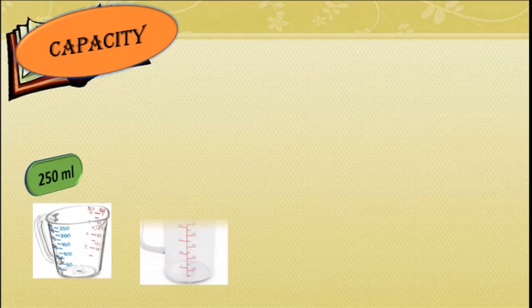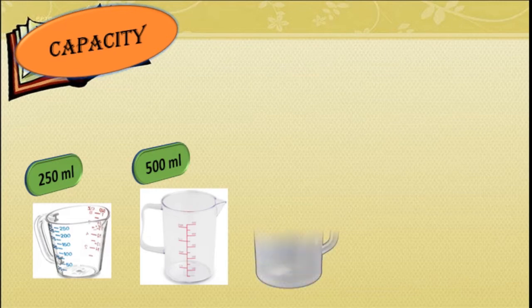Now see this. This is a measure, correct, of 250 ml. What is the capacity of this measure or the jug? Yeah, it has 250 ml capacity. Okay. See this. This has the capacity of 500 ml. Observe this.